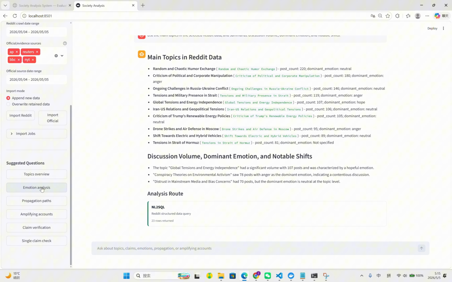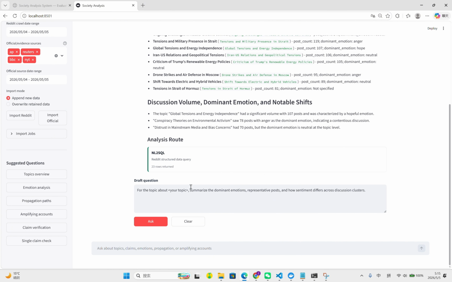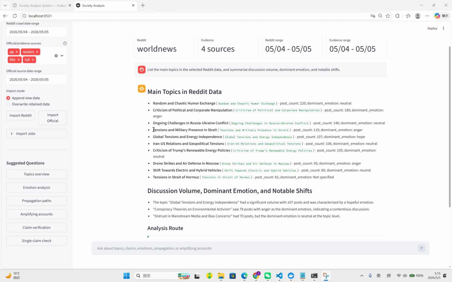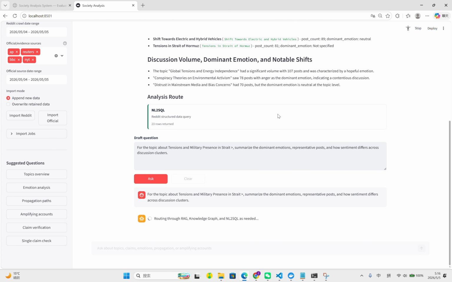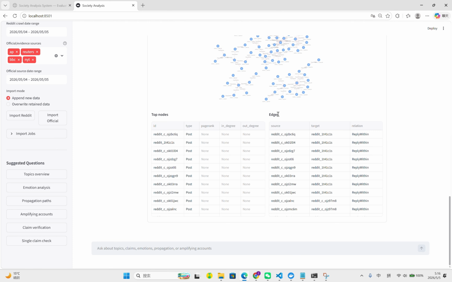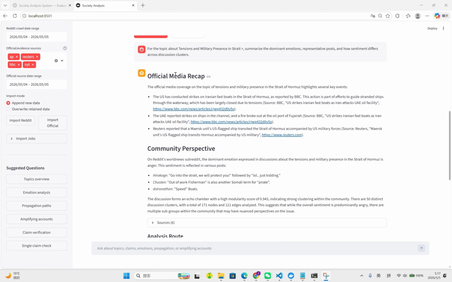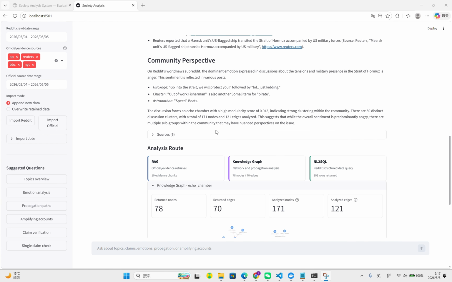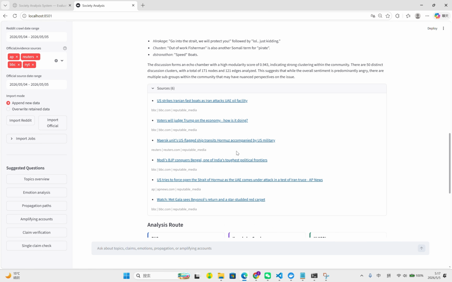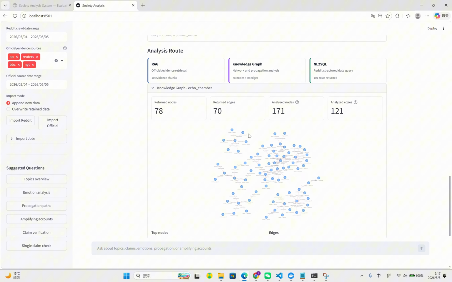And we can go through the next aspect, emotion. You can just select the topic you want to use. Okay, the result comes out. So this is the official media recap for the topic we chose, and down here the community perspective on this topic is anger, and down here are the discussion forums and echo chamber with a high modularity score of 0.943. And you can see all the sources we retrieved from the official dataset. And here are the returned nodes and edges analyzed.